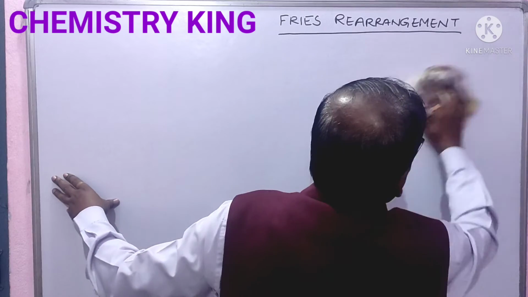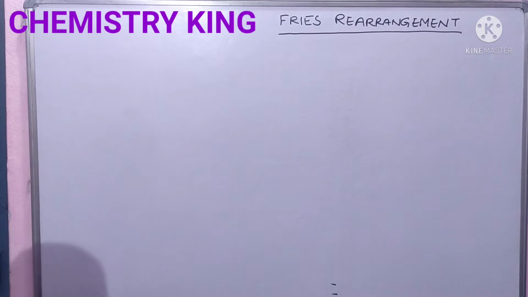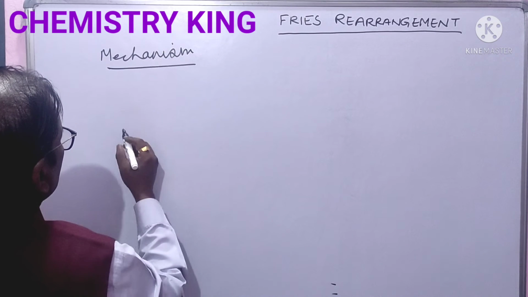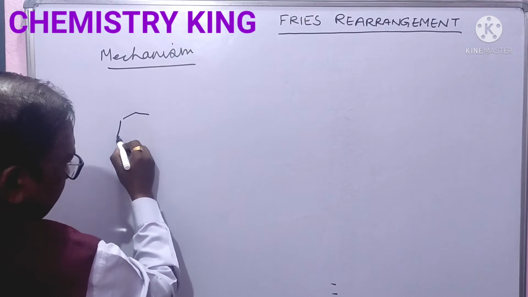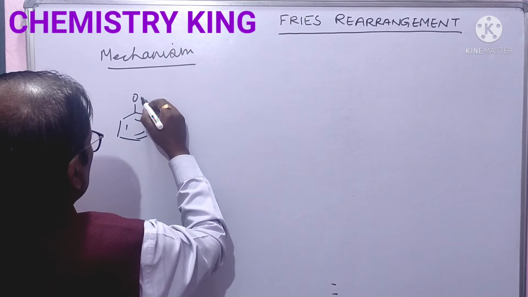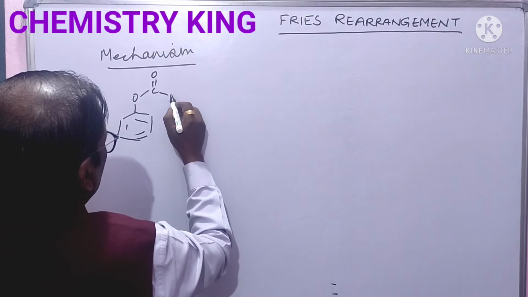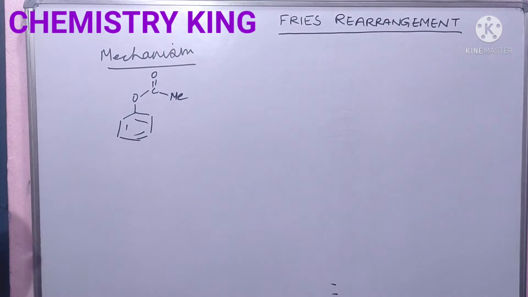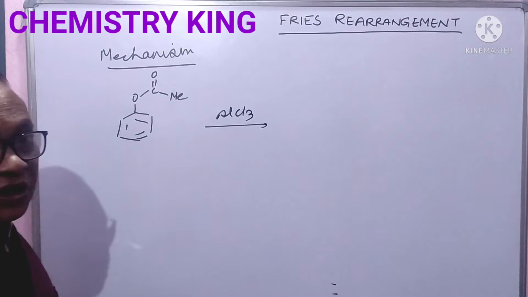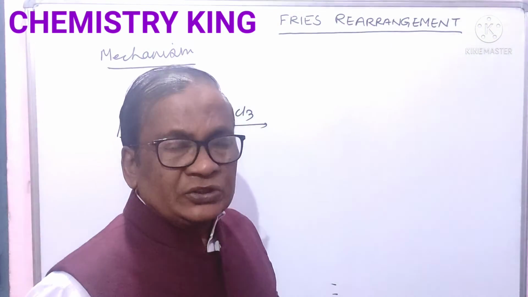Now we will see the mechanism. Write the phenyl ester, O C double bond O R, with R as methyl, CH3, and anhydrous aluminum chloride. It is a Lewis acid.